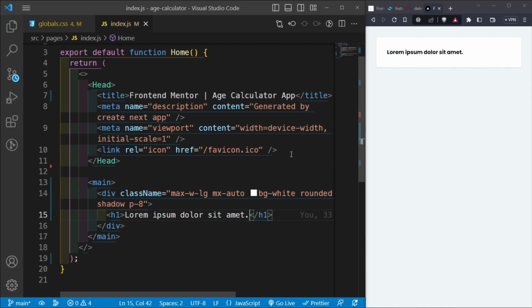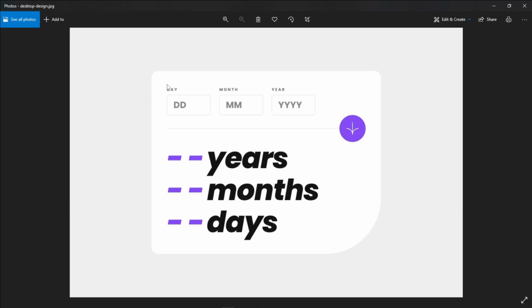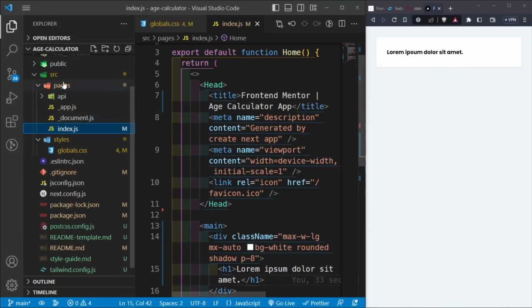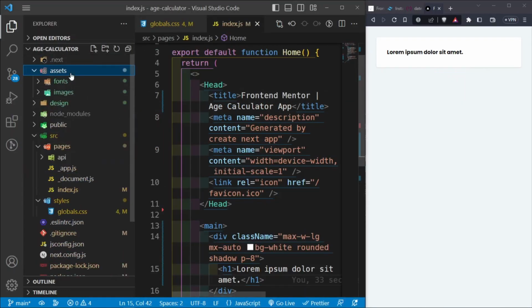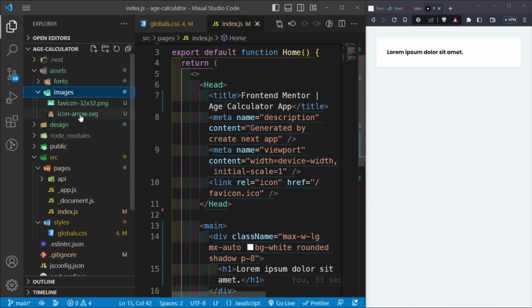And so let's begin to build out our structure. So let's see what we need. We need 3 inputs, and then we need this line with this image. I think this is an image, and then we need the text on the bottom. So let me see, let's check our assets, and then the image should be icon arrow, this one. So what we need to do is grab this icon arrow.